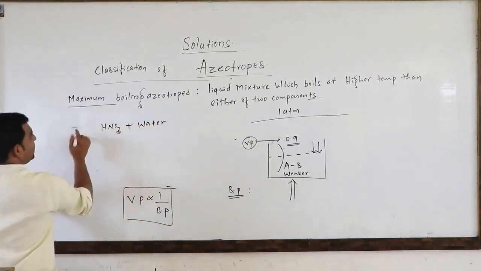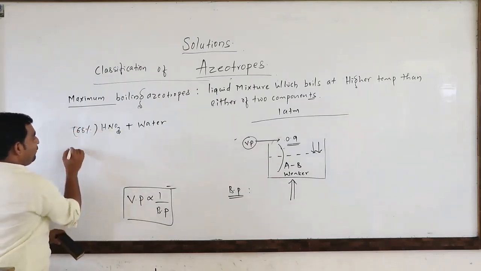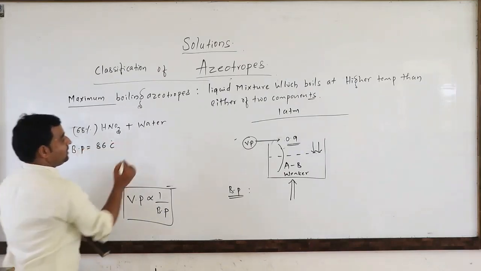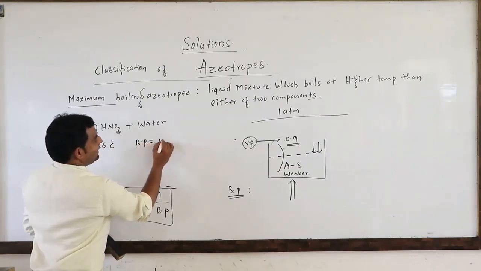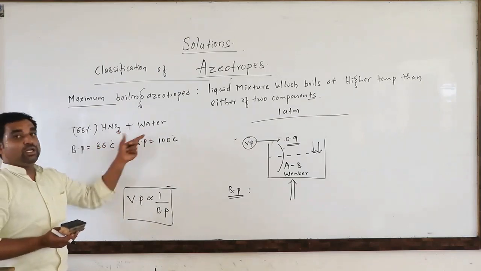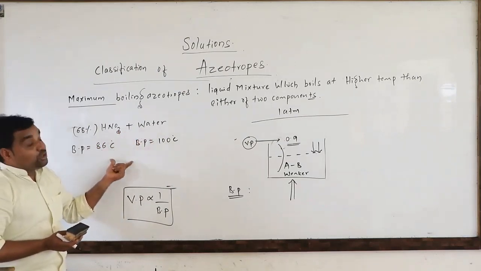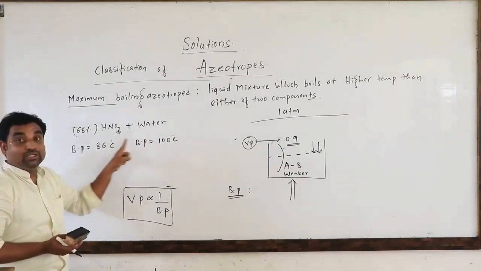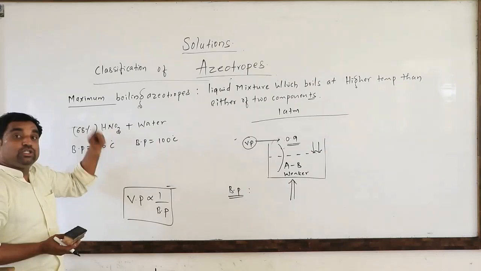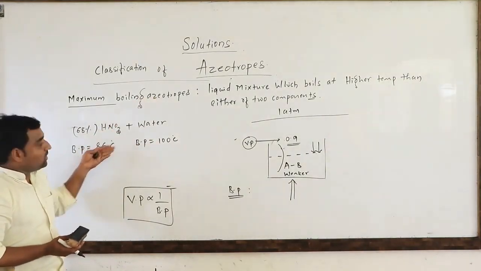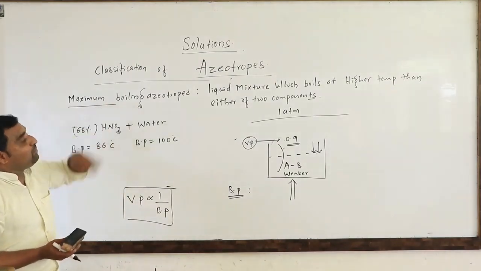This is 68% HNO3 and water. Boiling point of HNO3 is 86 degrees Celsius. Boiling point of water is 100 degrees Celsius. When we mix these two, HNO3 and water, a solution will be formed. That solution will boil at a higher temperature than either of the two components. The solution will boil at more than 100, so more than 100 means it is more than 86 also. So that solution is termed as a maximum boiling azeotrope.